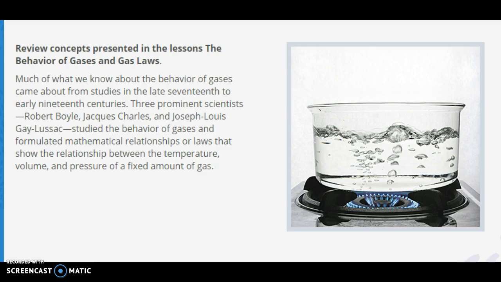Review concepts presented in the lessons, the behavior of gases and gas laws. Much of what we know about the behavior of gases comes from the studies in the late 17th to early 19th centuries. Three prominent scientists, Robert Boyle, Jacques Charles, and Joseph Louis Gay-Lussac, studied the behavior of gases and formulated mathematical relationships or laws that show the relationship between temperature, volume, and pressure of a fixed amount of gas.